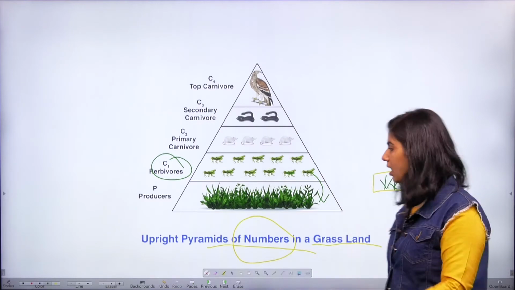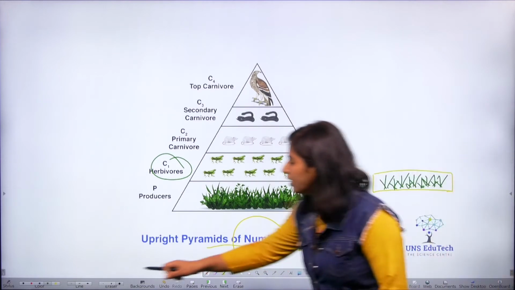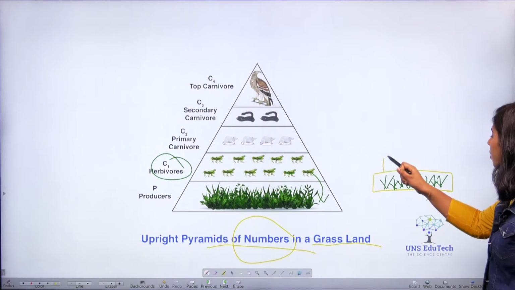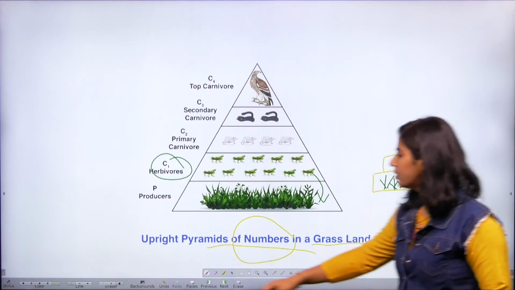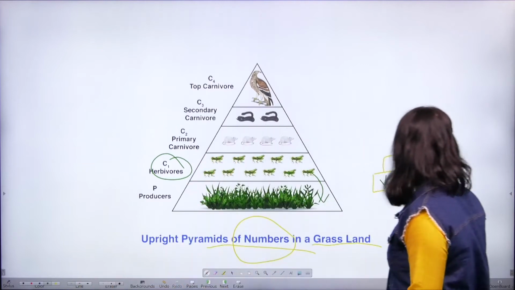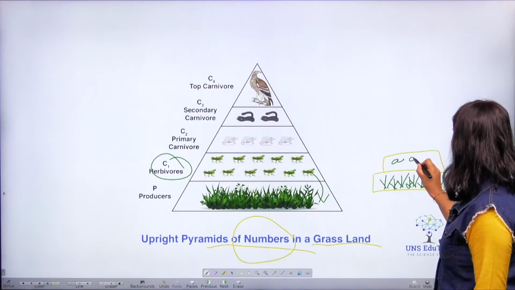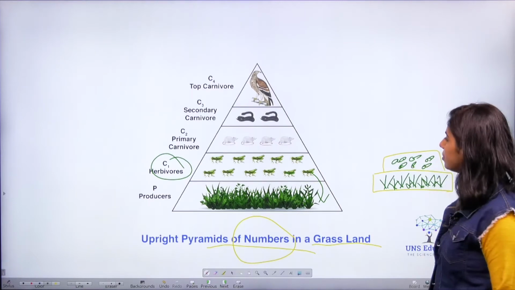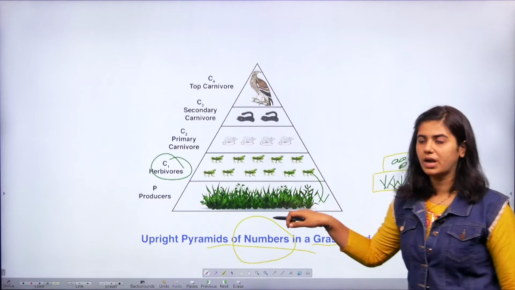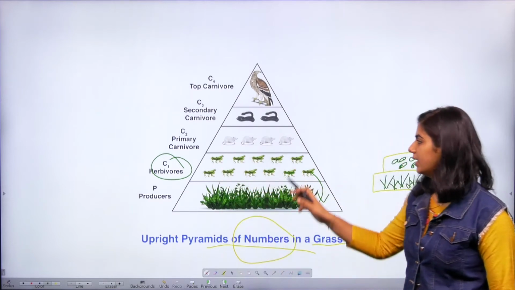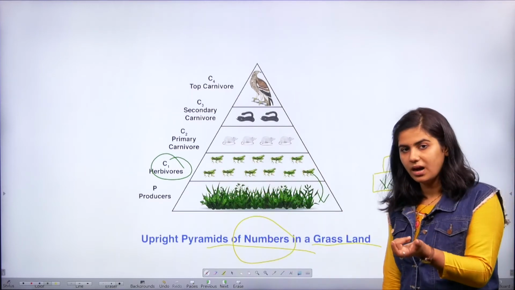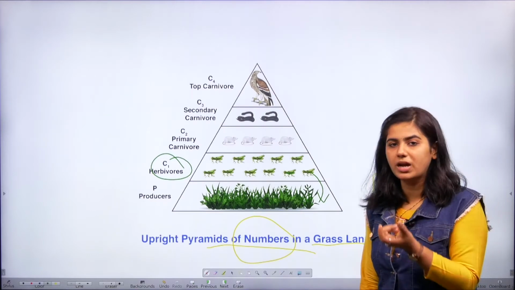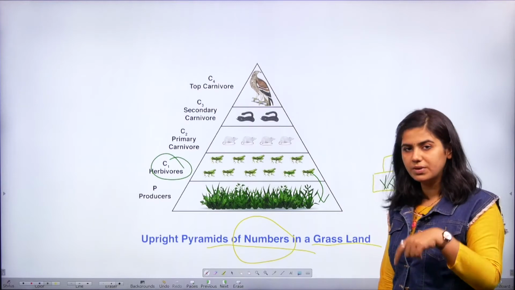The number of grasshoppers will be less in a unit area compared to the number of grasses in the same unit area. So when we draw the next bar, will it be bigger than this bar or smaller? It will be smaller, right? So let's draw some grasshoppers like this. In the next trophic level, who will come? That which feeds on grasshoppers, the primary carnivore, let it be rat. In a unit area, the number of rats will be high or less compared to the number of grasshoppers? It will be less only.